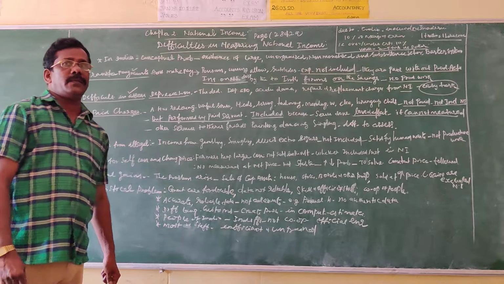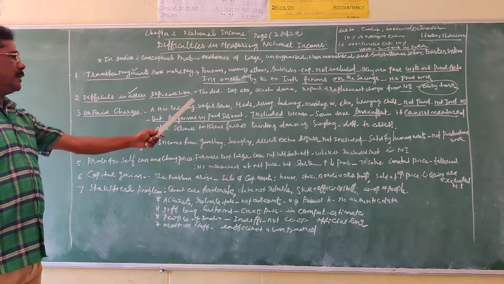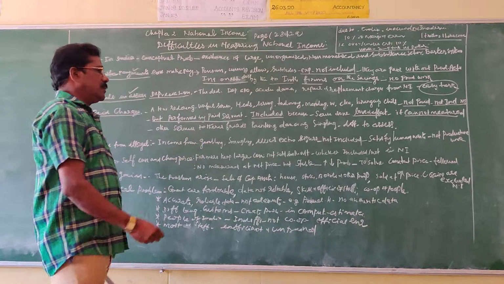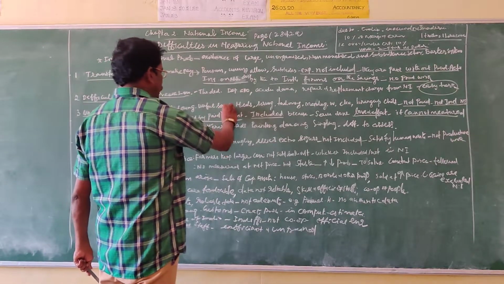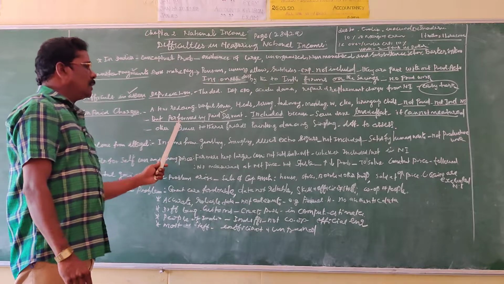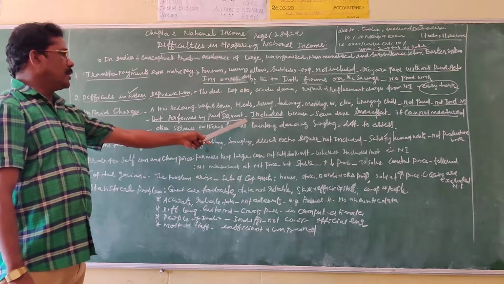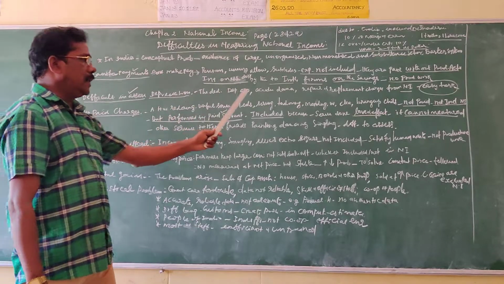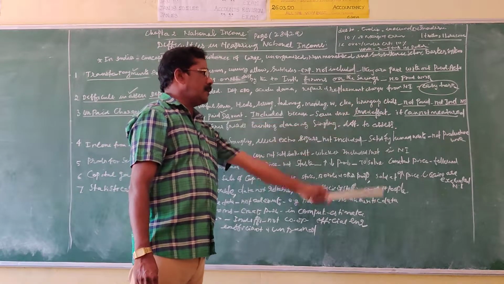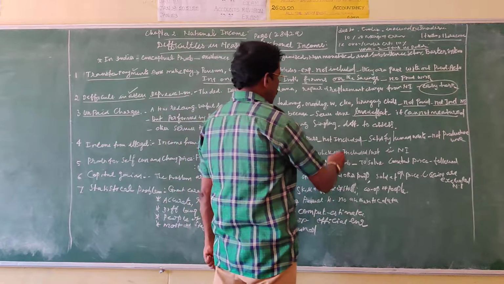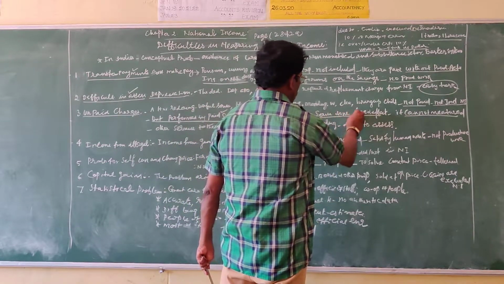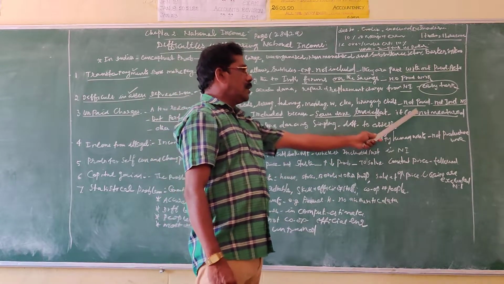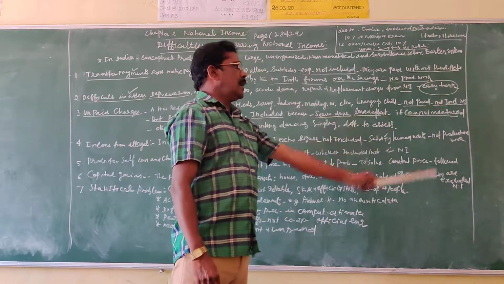You know the difference between the services rendered by the housewife and the paid servant. The services rendered by the paid servant are included in the national income, but the same service rendered by the housewife is not included, because services done by love and affection cannot be measured in monetary terms.